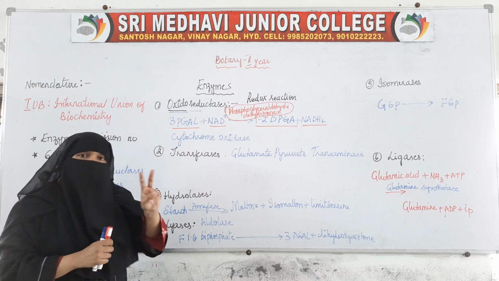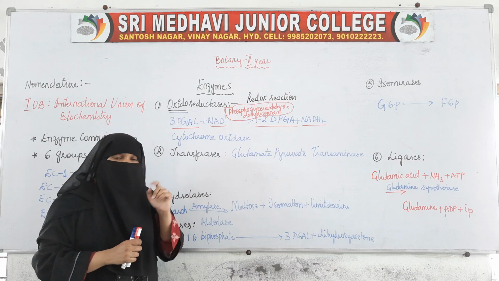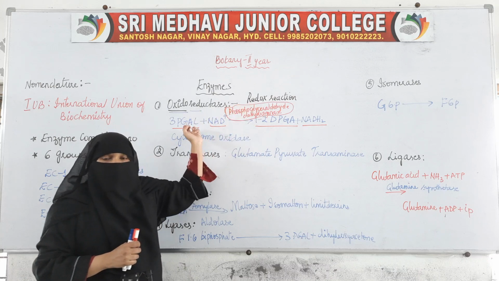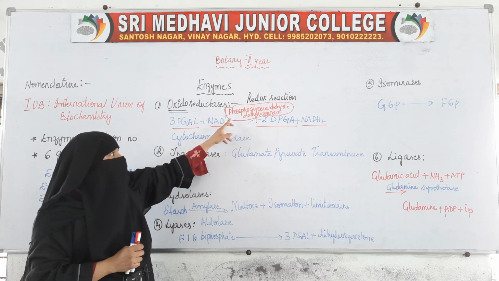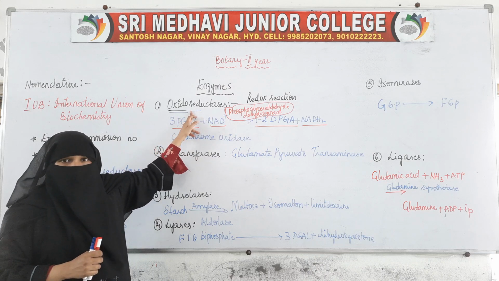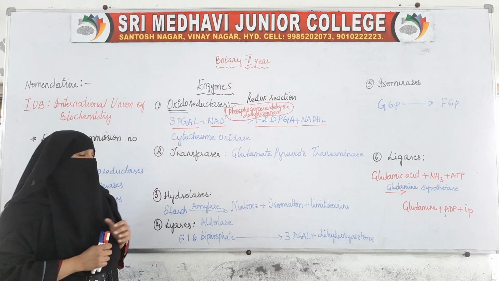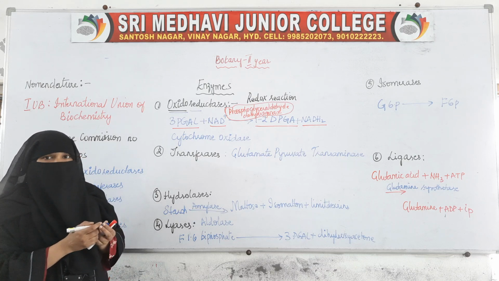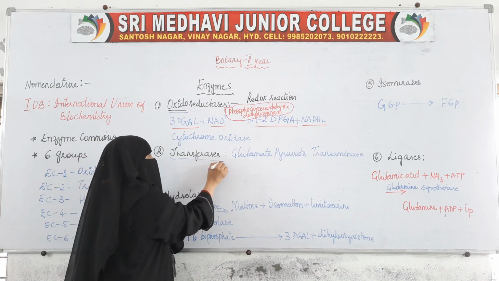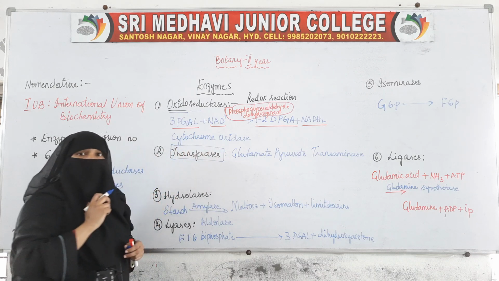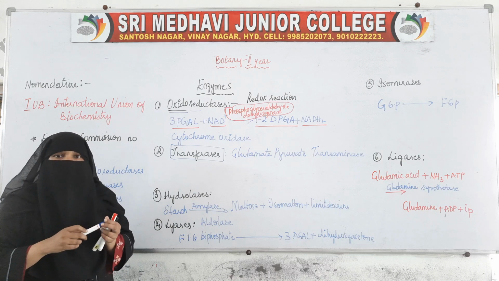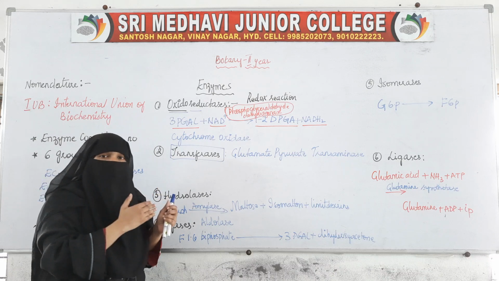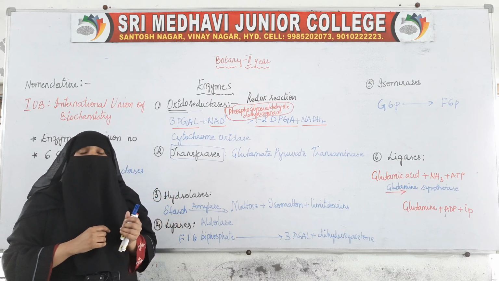So in both of these, oxidation reaction as well as reduction reaction take place, and these reactions are called redox reactions, and this oxidation and reduction takes place because of the enzymes oxidoreductases. Okay. Now coming to the next group of enzymes, those are called transferases. As the name itself says, it is transferring something. These types of enzymes will transfer something. What does it transfer? It transfers from one functional group to another functional group.